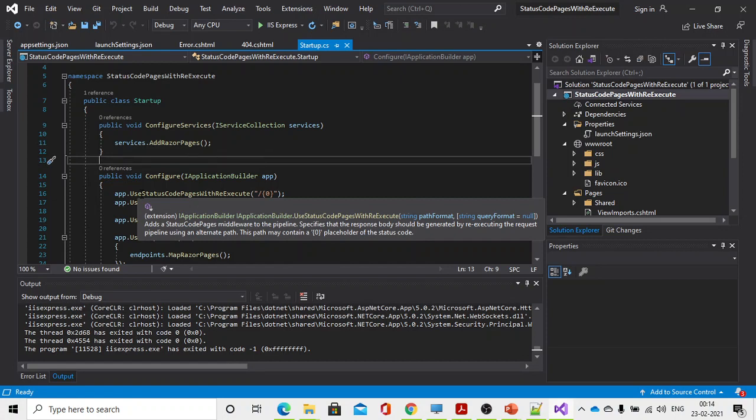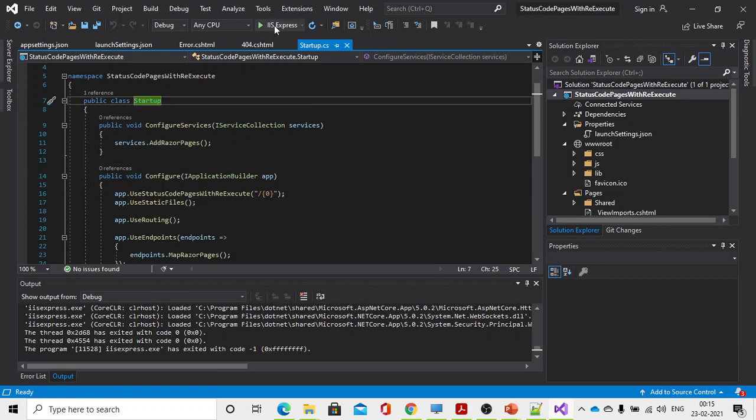See here, it adds a status code pages middleware to the pipeline, specifying that the response body should be generated by re-executing the request pipeline using an alternative path. This path may contain a {0}, which is a placeholder for the status code.